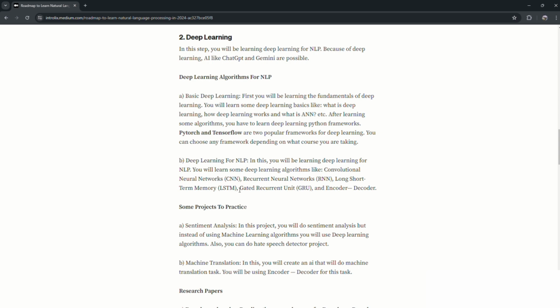GRU and LSTM are a form of RNN. In simple terms, these two are RNNs. These two are recurrent neural networks. But here LSTM has a more complex structure than every algorithm that you have learned till now. And GRU is a simpler form of LSTM. But if you don't understand LSTM, then you will not understand GRU.